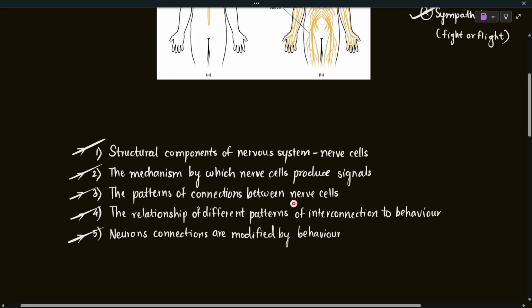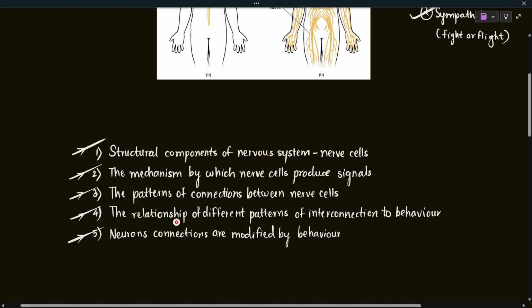For example, let's say a neuron is controlling some skeletal muscle. It is going to form a connection with that particular muscle as well, and that is known as a neuromuscular junction. We will also learn about the pattern of such connections. Or let's say there is a neuron that is forming a connection with a gland, the connection between the neuron and the effector gland. So we are going to learn about all of the patterns of those connections between nerve cells, as well as between nerve cells and their targets. We will have a separate lecture on this.